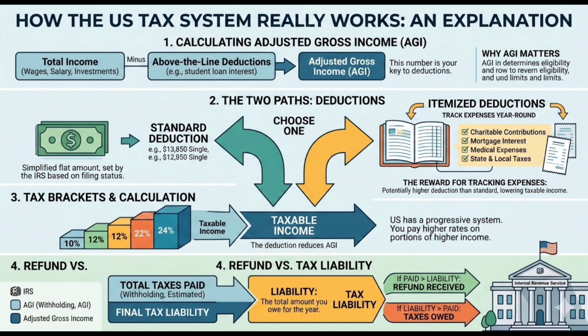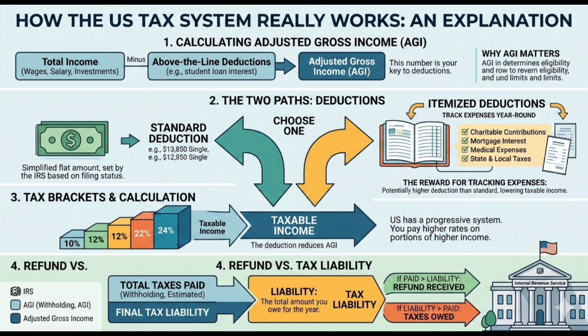Tax brackets. A common misconception is that your entire taxable income is taxed at a single rate. That is incorrect. The US tax system uses a progressive tax bracket system. This means you pay different rates on different portions of your income.